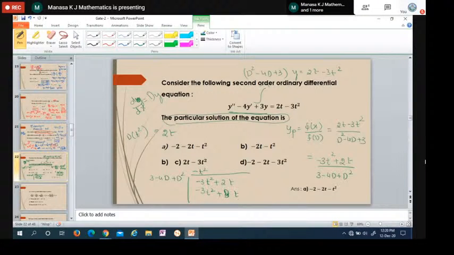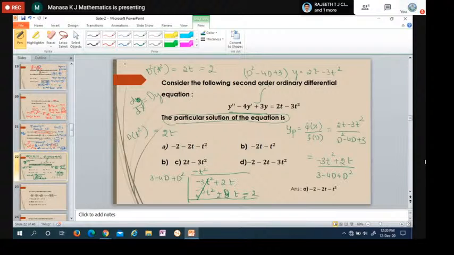Plus into minus is minus D square of t square. D square means the second derivative, so differentiating 2t again gives 2. So it is minus 2. Change the sign and simplify: plus 3t square gets cancelled.